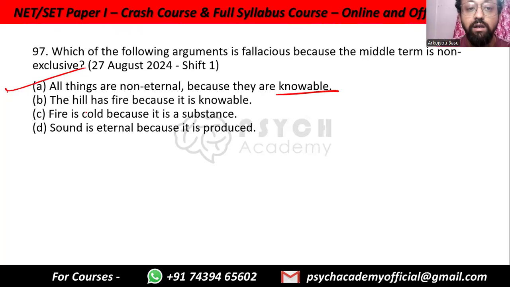Well, once again, the point is the hill has the knowable category. It applies to many different things, but the hill has fire just because it is knowable. It is not directly logically linked. Fire is cold, again not logically linked. Eternal and produced, again not logically linked.